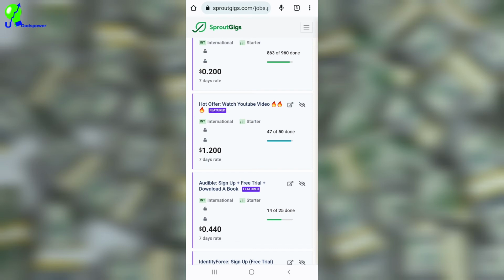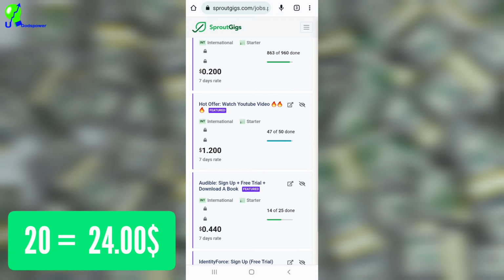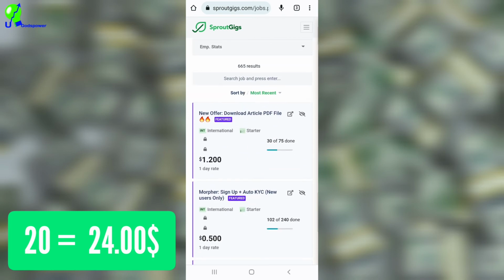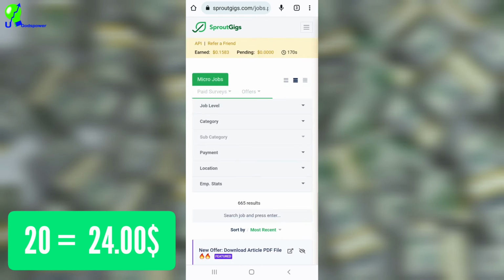Imagine you doing 20 of these tasks in just one day. You will see that you will make a lot of money at the end of the day. So that is how you can make money with this website, which is called Picoworker, and is now known as Sproutgigs. So you can switch this by category.